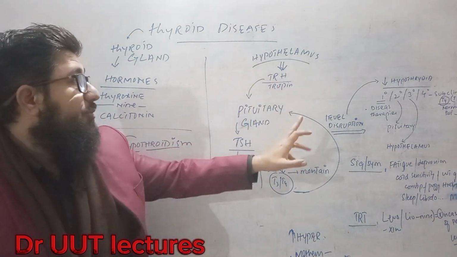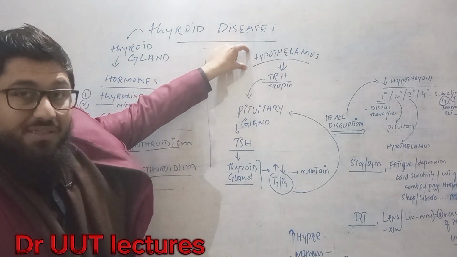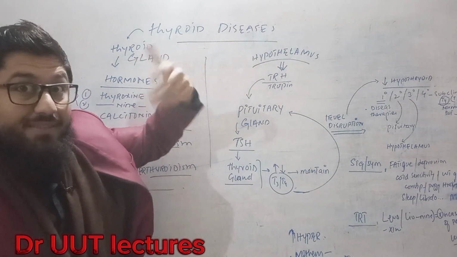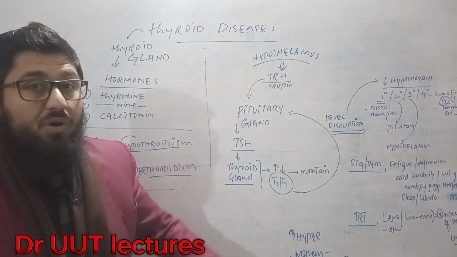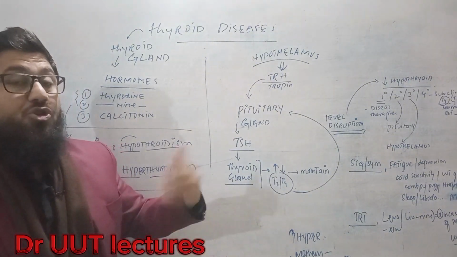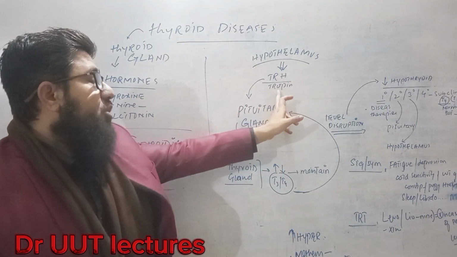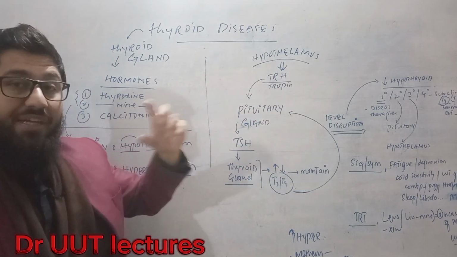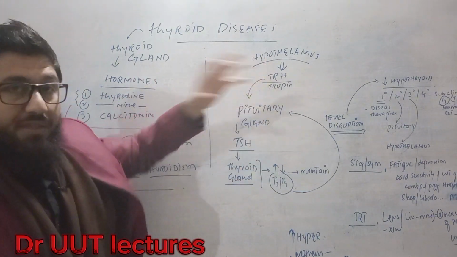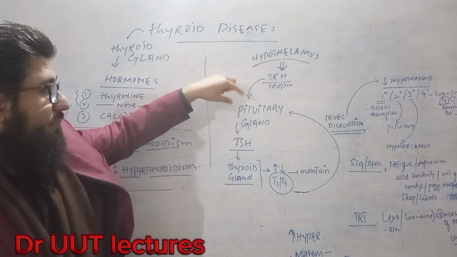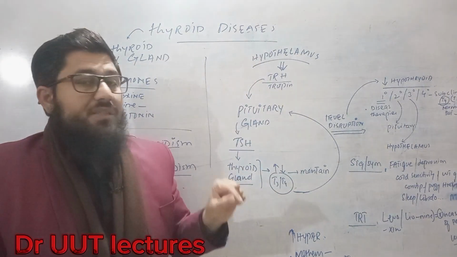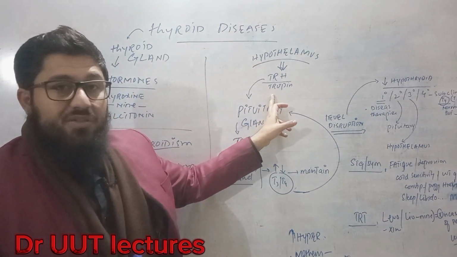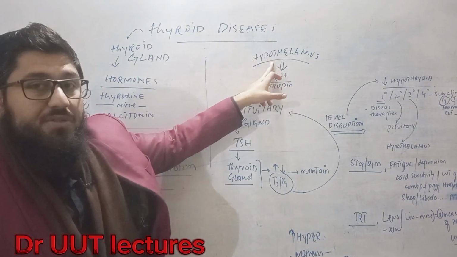Well, when the hypothalamus is sensitized, it will release thyrotropin releasing hormone. That thyrotropin releasing hormone will come to the pituitary gland. Okay, these are all in the brain. So in the brain, the pituitary gland will be stimulated by the thyrotropin releasing hormone released by the hypothalamus.